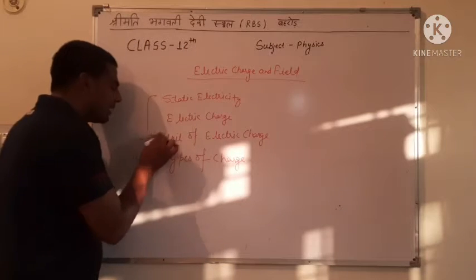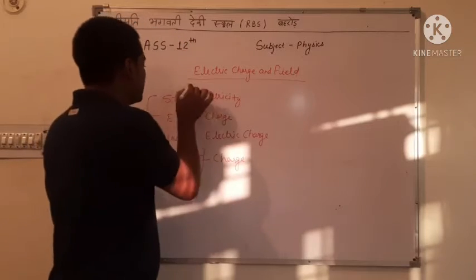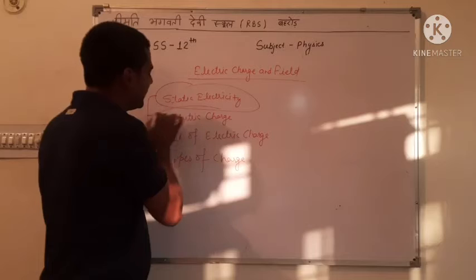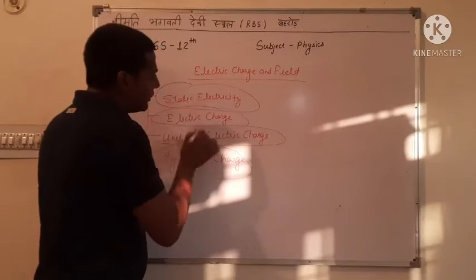First is static electricity, second is electric charge, third is types of charge, and fourth is unit of electric charge.